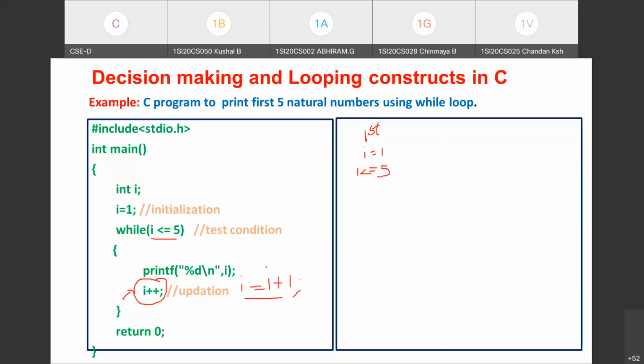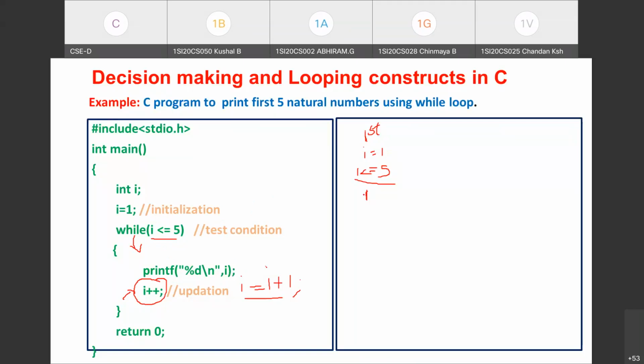Relational operators return the value either 0 or 1, right? Since 1 is less than or equal to 5, the condition is satisfied and this expression evaluates to 1. While 1 means the condition is satisfied, so control will enter the body of the loop. So in the first iteration, the condition is tested, and since it evaluates to true, control enters the while loop. And what is the first statement within the while loop? printf %d, comma i.